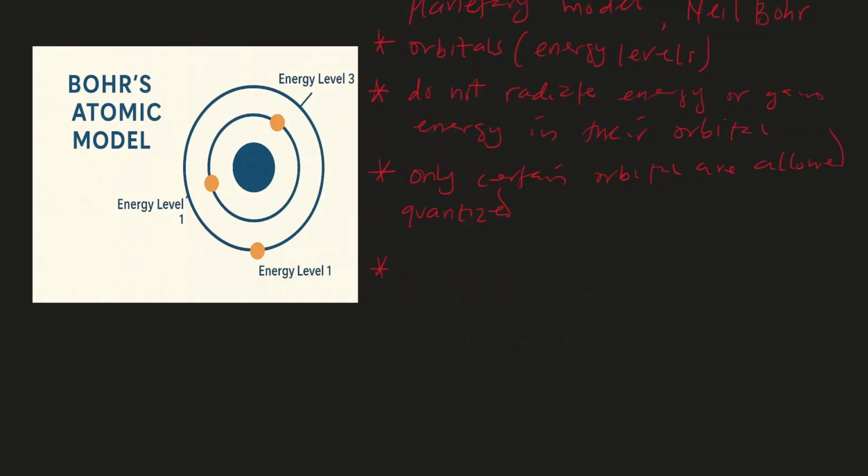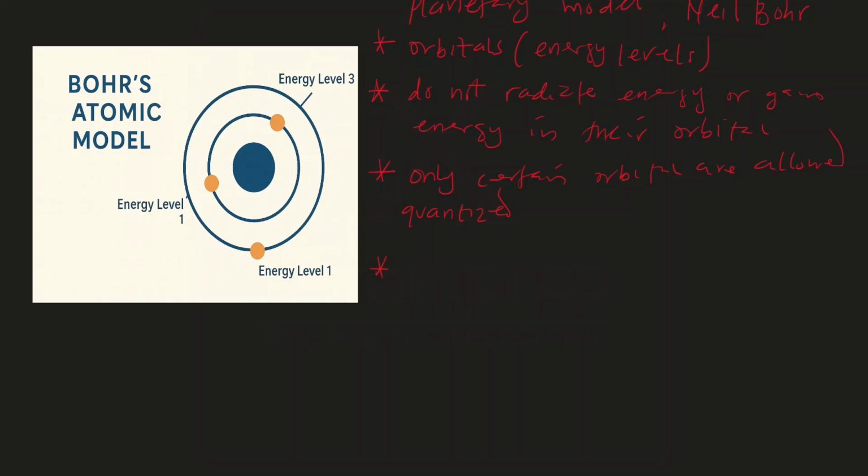Now if electron now transits from one energy level to another, that is, they move from one orbital to another, then energy can be absorbed or energy can be released. So if an electron moves from a lower orbital to a higher orbital, it absorbs energy. If they move from higher orbital to lower orbital, it radiates energy.